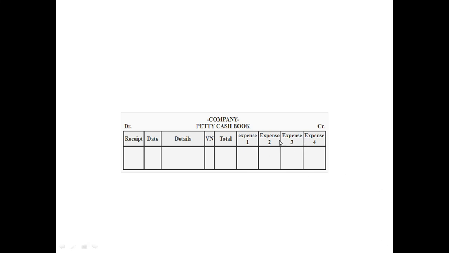Expenditure 1, expenditure 2, individually you need to take all of them and write down the details, and total it up. That is how the total expenditure comes, piling up all the payments that we have made for petty expenses as such. Those all need to be taken. So this is a proforma problem I'm going to show you in my next class. So I'll wind up the class here itself.